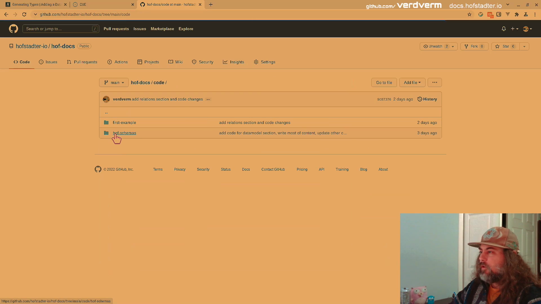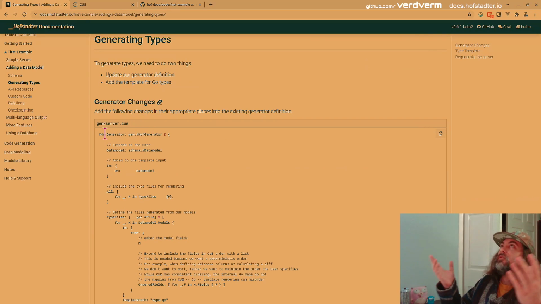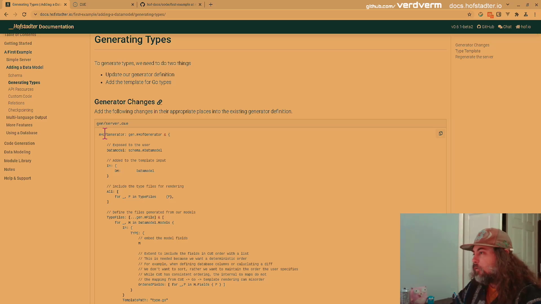here in code. Like, if we look at first example, simple, adding a data model starts where simple server did and just picks up. So this is our server. We're going to add types that we can read and write in our API server. So this was our original server generator. This might be the wrong name. No, it's copy file. This is the server generator. And so we had the server before. Now we're adding data model.